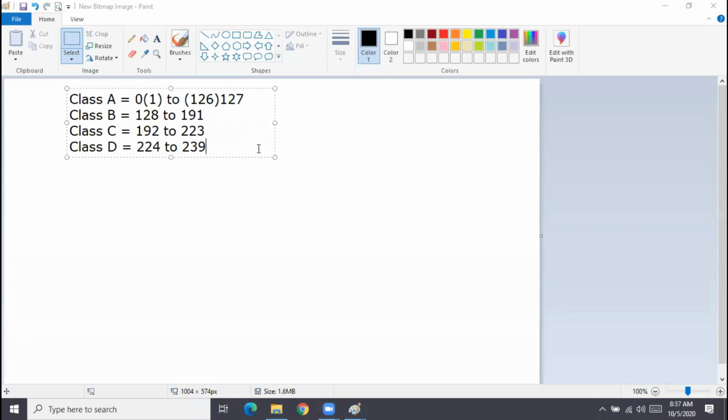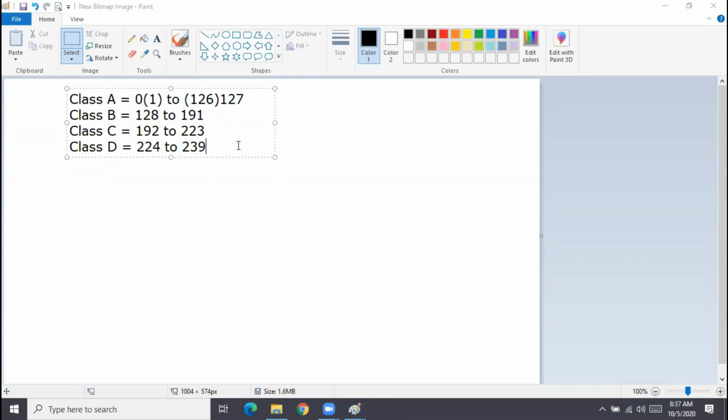Now, have you observed this? These class ranges, A, B, C, D. Are they easy to remember? Suppose it would have been 0 to 125, then 126 to maybe 200, then 201 to 225, then 226 to maybe 250 or 240 something. Would it be easy then?